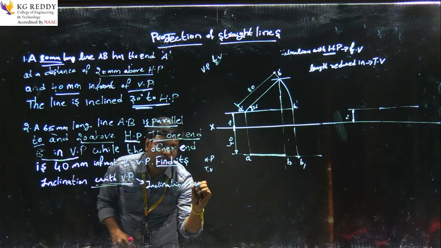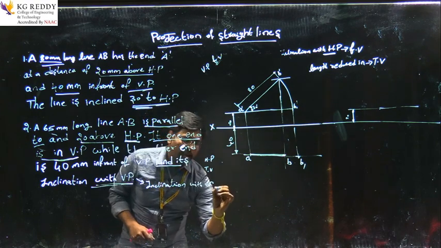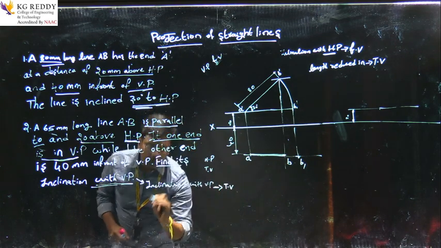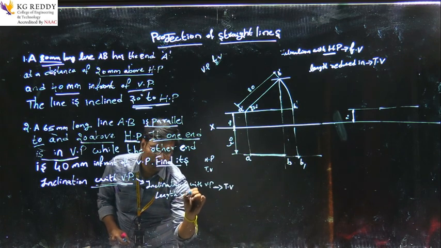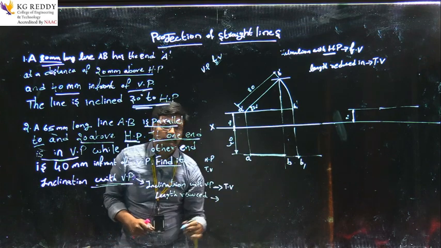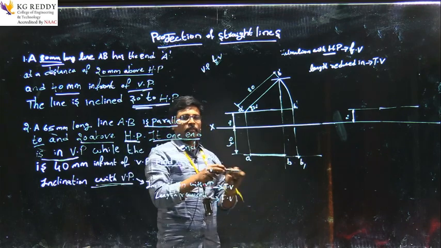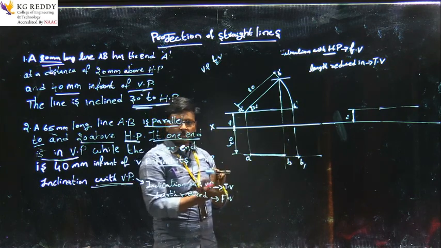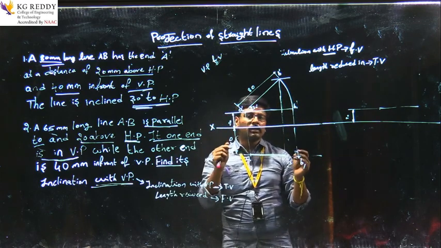Inclination with vertical plane, that angle we can see in top view, and the line length is reduced in front view. Since this is inclination with a vertical plane, we are able to see a horizontal line, but it is a reduced length. So we don't know the exact length of that in the front view.